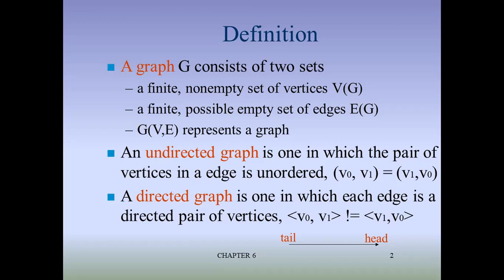So this is a graph. V of G and E of G: non-empty finite set, what does it mean? Mitesh, can you explain what you mean by a finite non-empty set V of G? What do you mean by a non-empty set of vertices? What is the minimum number of nodes or vertices that can be there? Gaurav?